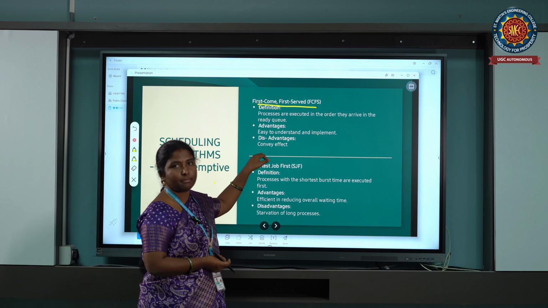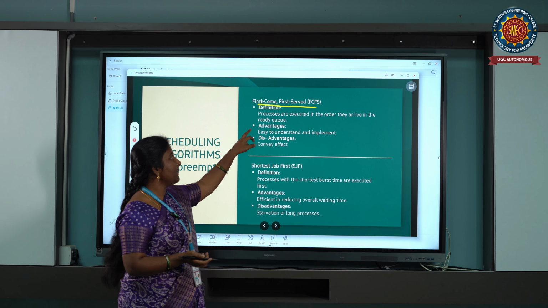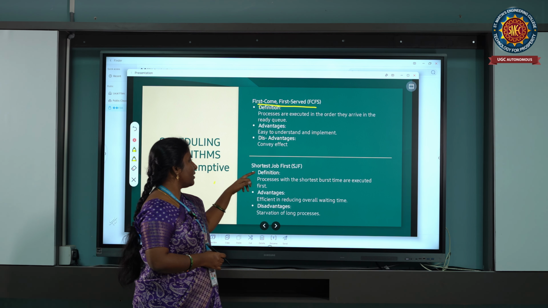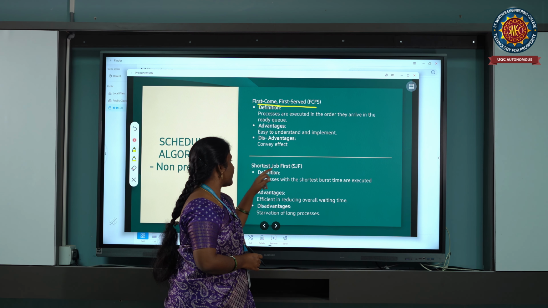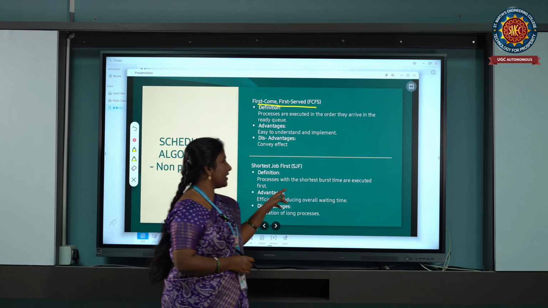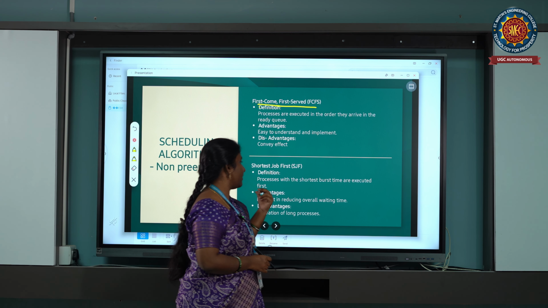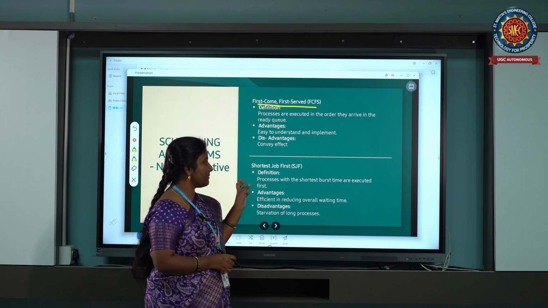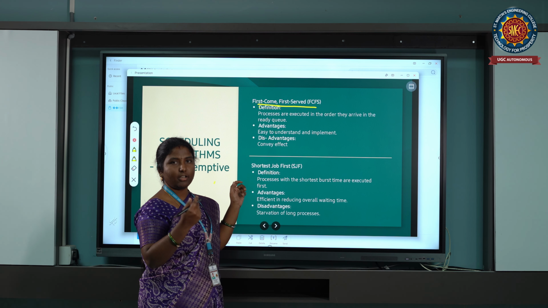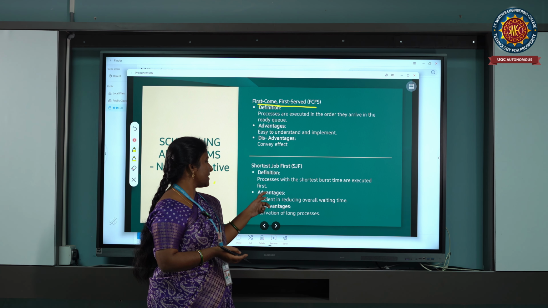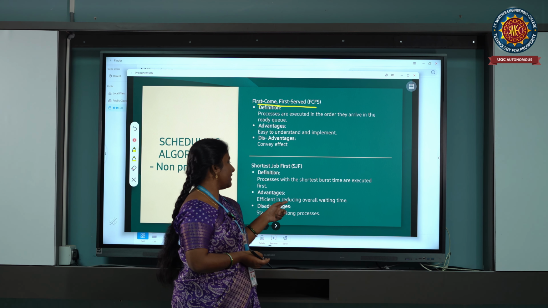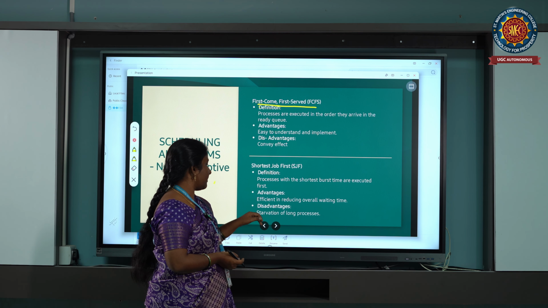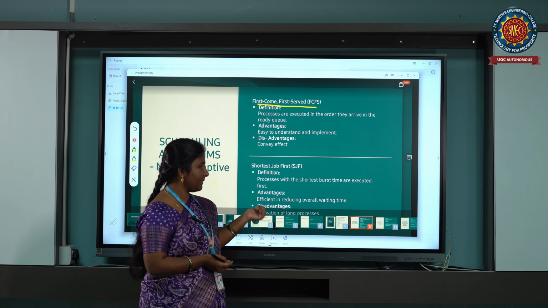What is this convoy effect? I'll be explaining it in the FCFS problem. The next scheduling algorithm is shortest job first. The definition is that the processes with the shortest burst time are executed first. That means whichever process has the least burst time will be executed completely, and later the next process will be scheduled. The advantage is that it is efficient in reducing overall waiting time, and the disadvantage is starvation. What starvation is, I'll be discussing.